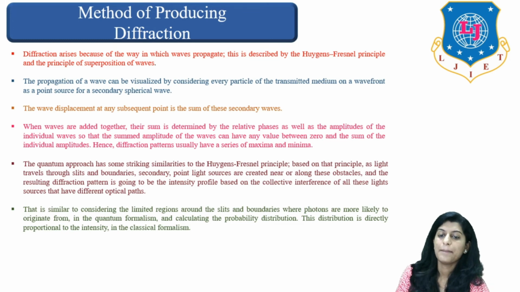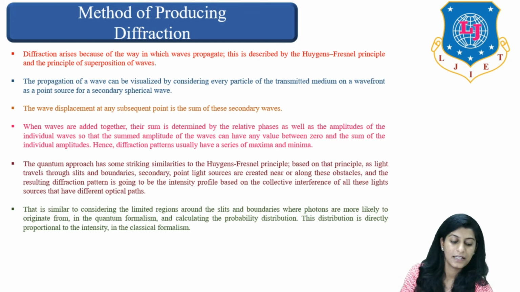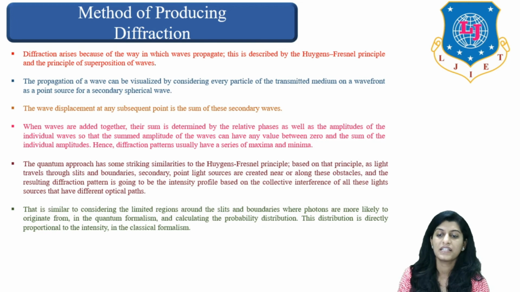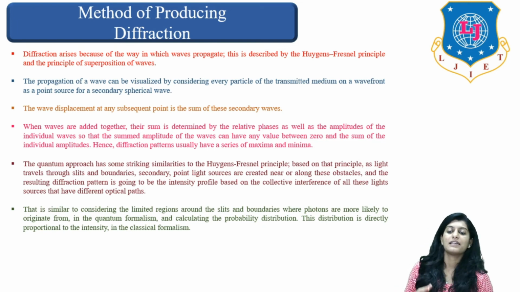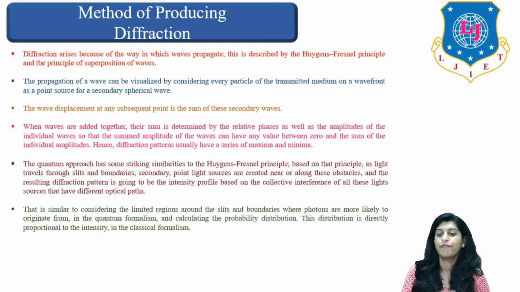Now let us see the method of producing diffraction. The method of producing diffraction arises due to various phenomena. Diffraction is basically a phenomenon caused by the way in which a wave is propagating.